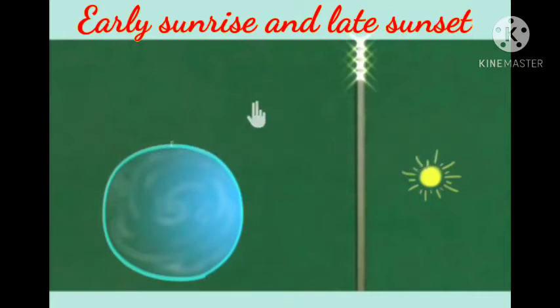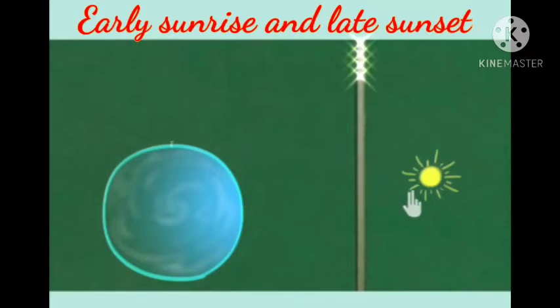Let us assume this is the horizontal line. When the sun is lying below this horizon, the sunlight is not able to reach us. That is what we call night. And when it is above the horizon, the light ray reaches us. That is day.